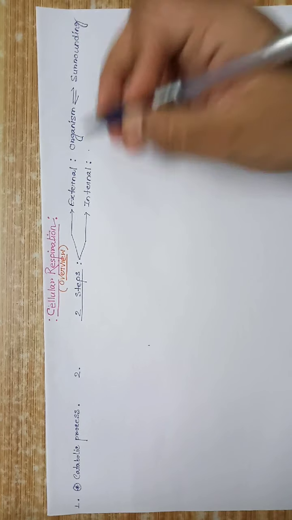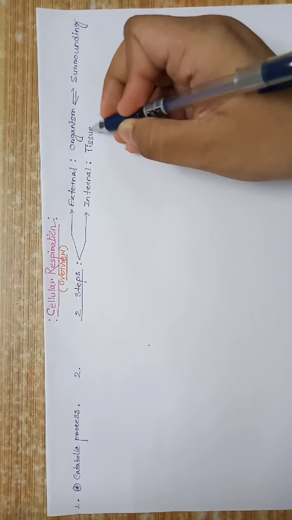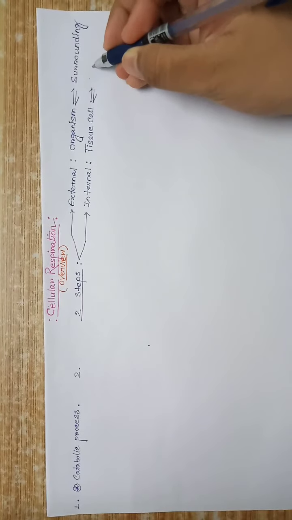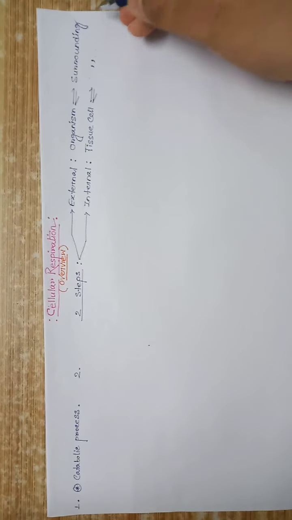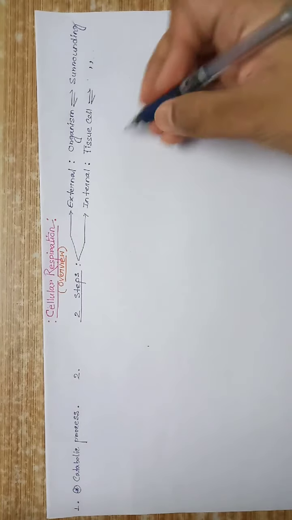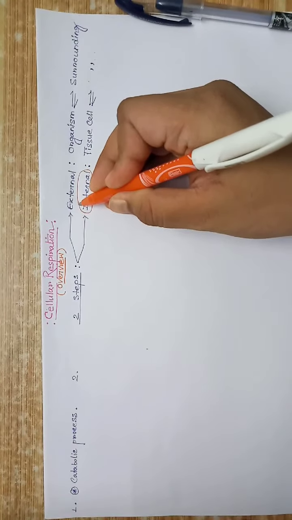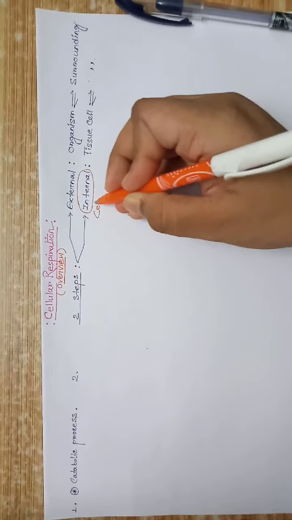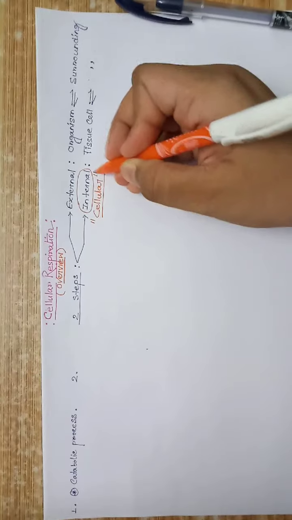And here, exchange of gases between tissue cells through the surroundings. Now internal respiration, this process occurs within the cell, so it is called cellular. Internal respiration is called cellular respiration.